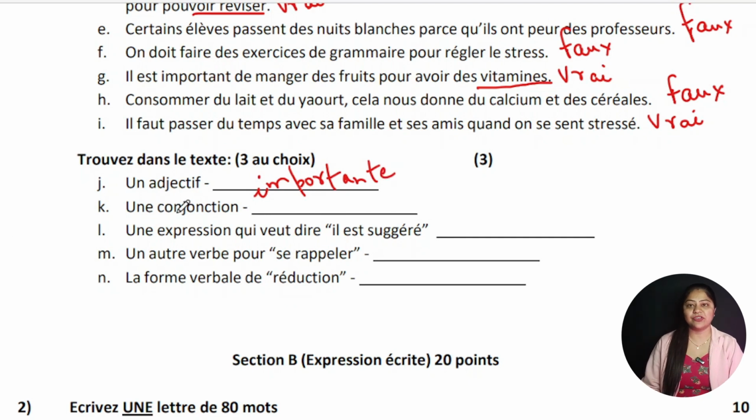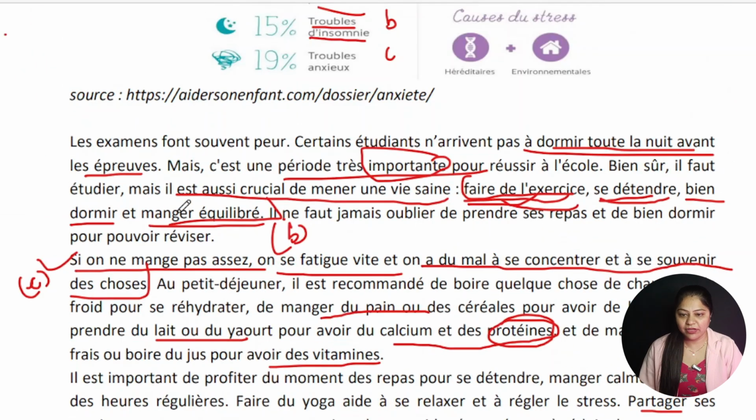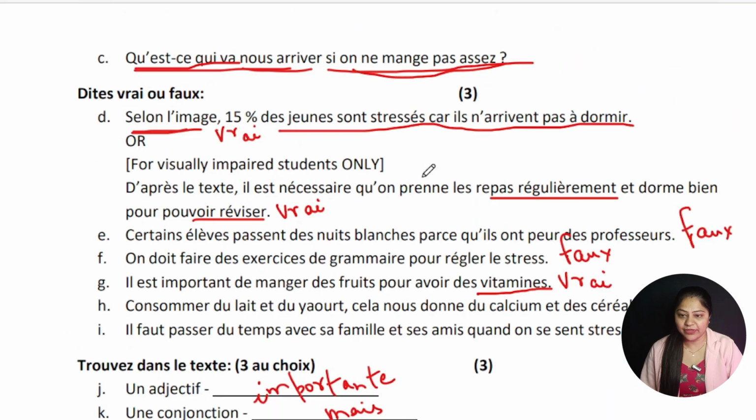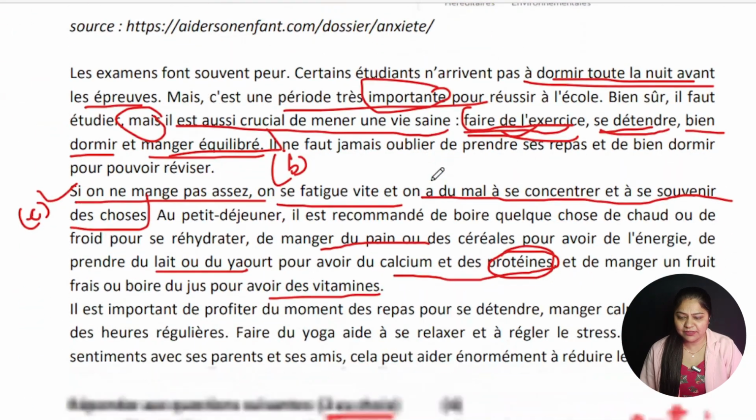Okay. Now conjunction. Conjunctions, you know, that is et, ou, mais, parce que, car, they all are conjunctions and they were clearly mentioned in the passage. Here it is written mais. So you can use this as conjunction, and you can write in this fill up mais. Mais is your conjunction. Okay. Now, next part says, une expression qui veut dire, an expression which would mean, il est suggéré. Il est suggéré, which means it is suggested.